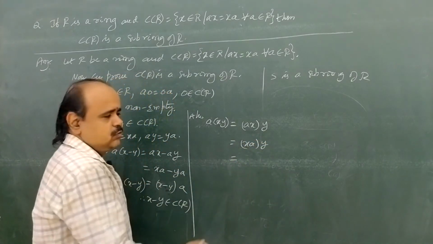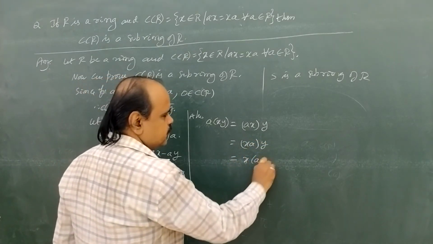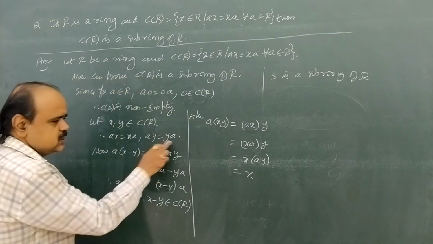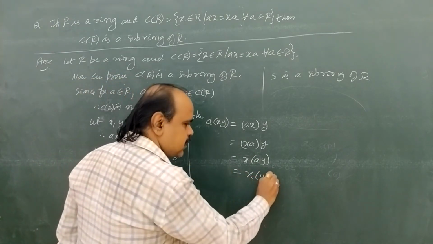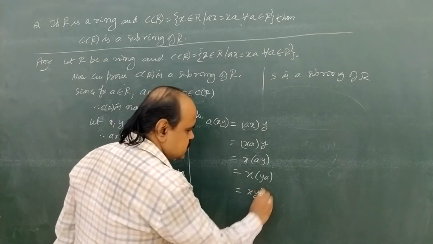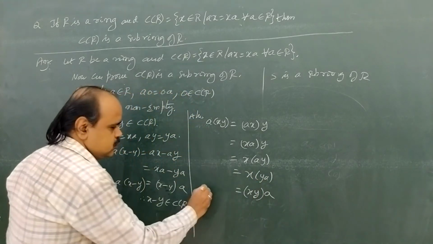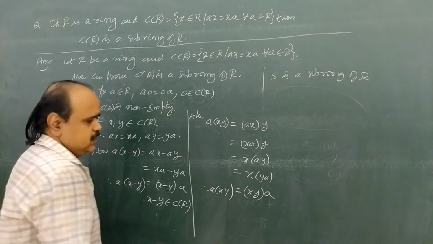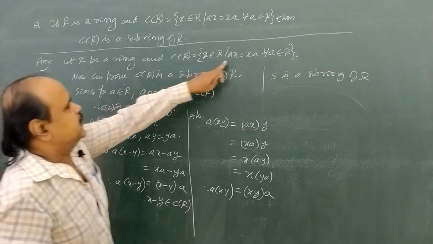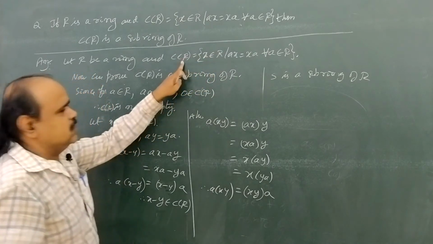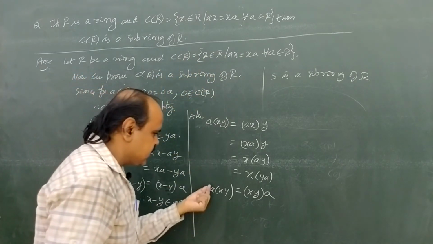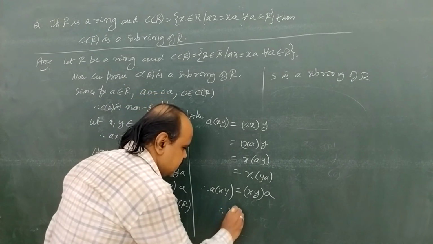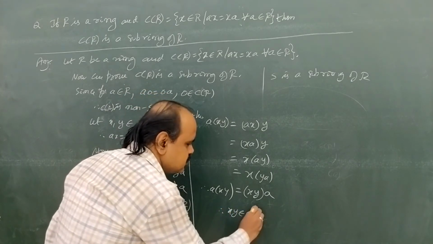Again by associative law, x into ay, that equals x into ya. Again by associative law, xy into a. So therefore a into xy equals xy into a. In the similar manner, therefore x into y belongs to C of R.